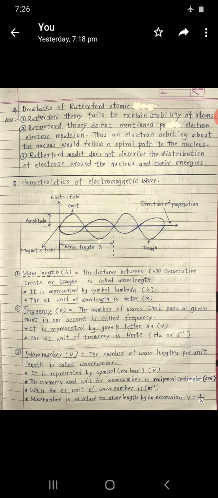Wave number is related to wavelength by an expression: wave number nu bar is equal to 1 upon lambda. Okay, so this is the third definition.